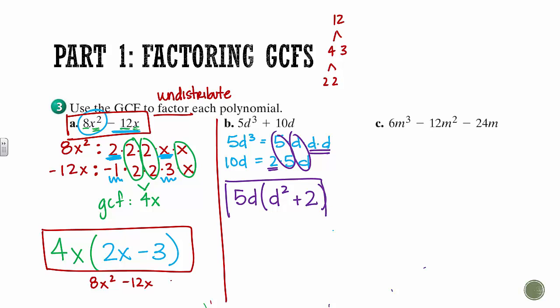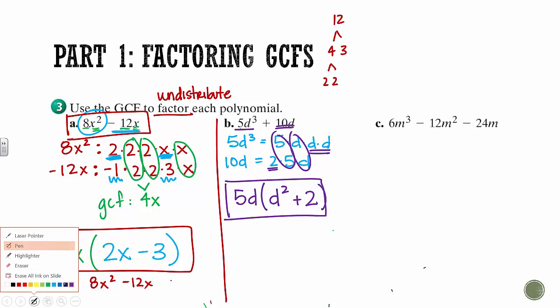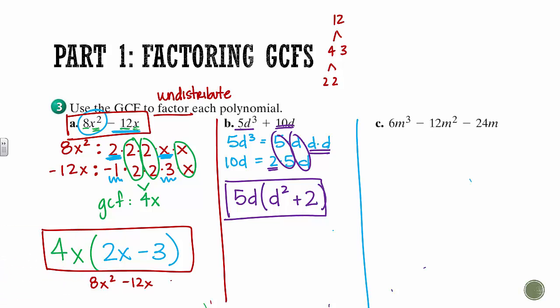And again, remember that you can check your answer. 5d times d squared is 5d cubed. 5d times 2 is 10d. This one looks a little harder just because we have 3 terms, but the steps are exactly the same. Take each term and break it down into its factors. And the more of these you do, the better you'll get at breaking things down, and the better you'll get at just recognizing things.